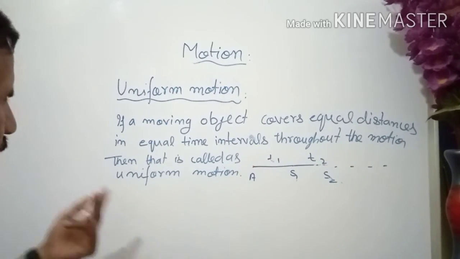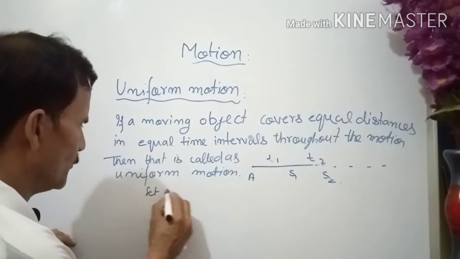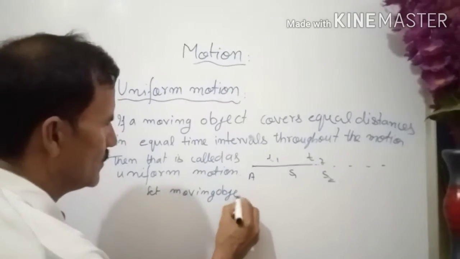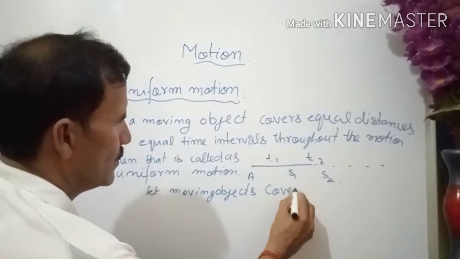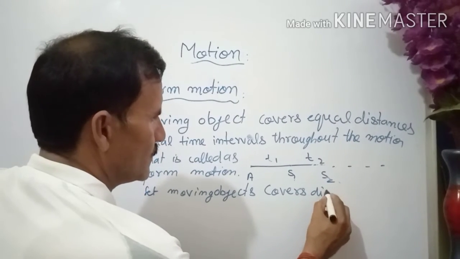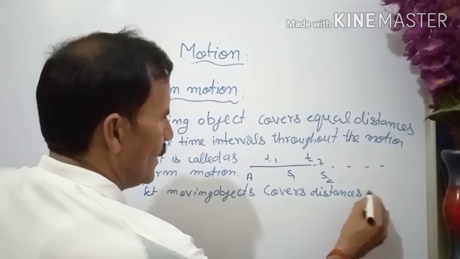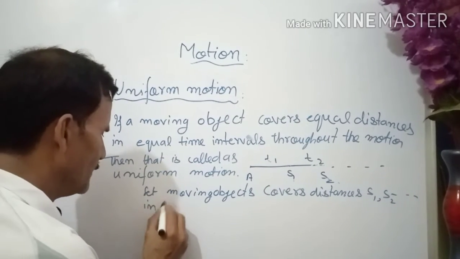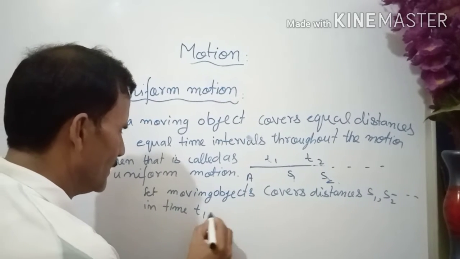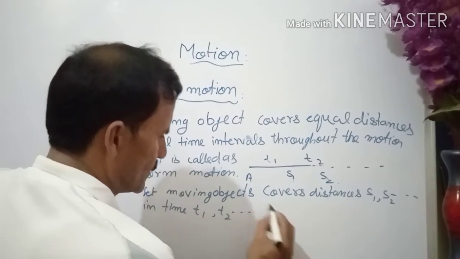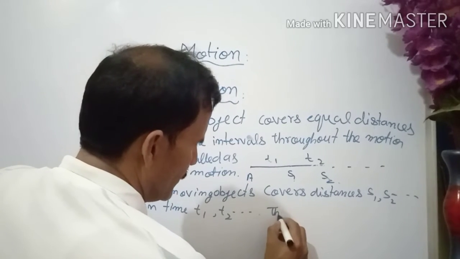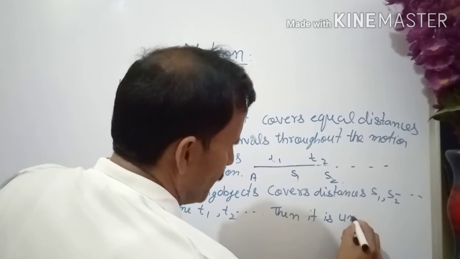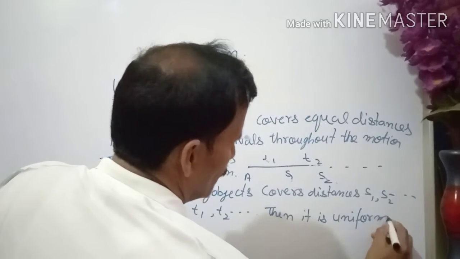Suppose a moving body, moving object, covers distances s1, s2, and so on, in times t1, t2, etc. Then it is uniform when